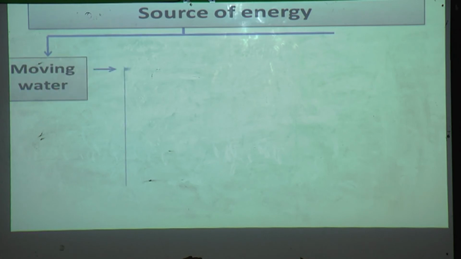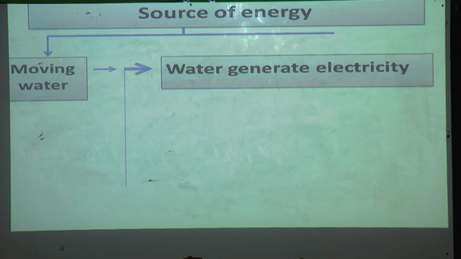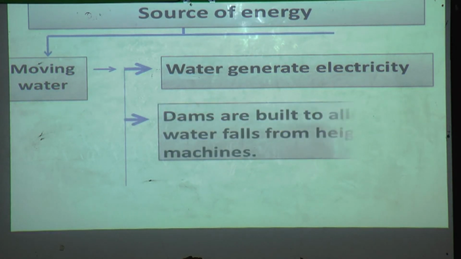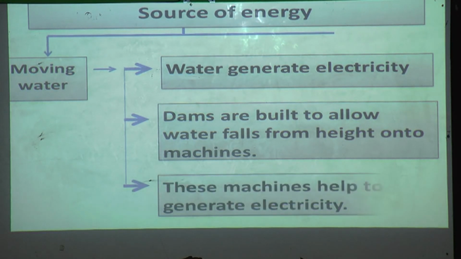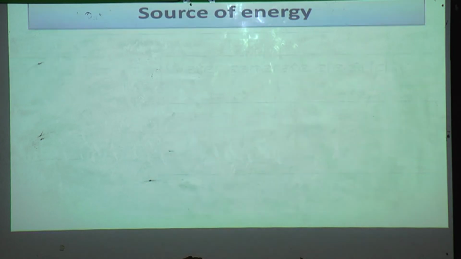Moving water. Water is used to generate electricity. Yes, with the help of moving water also we can generate electricity. Dams are built to allow water to fall from a height onto the machines. Means from the height the water will fall on the machine and it will help to generate electricity. Yes, this machine helps to generate electricity.